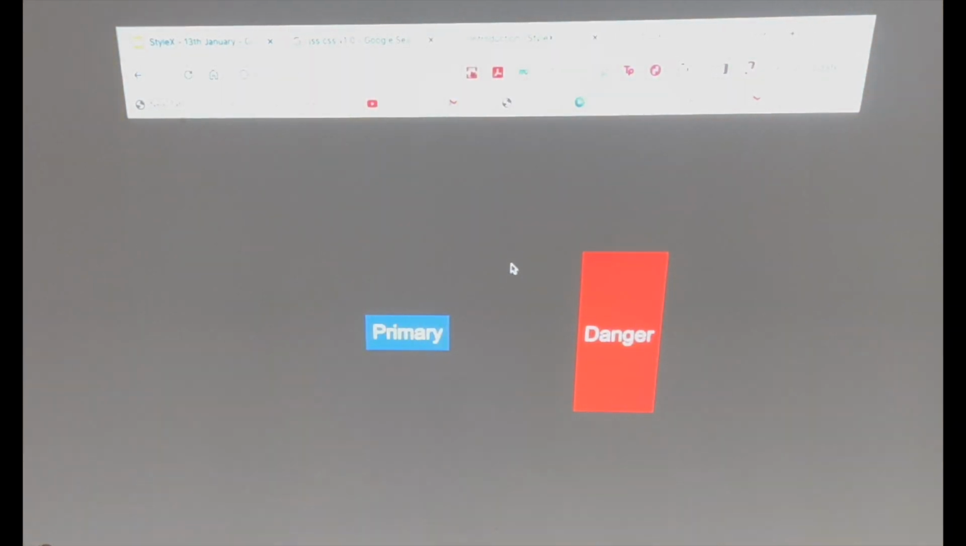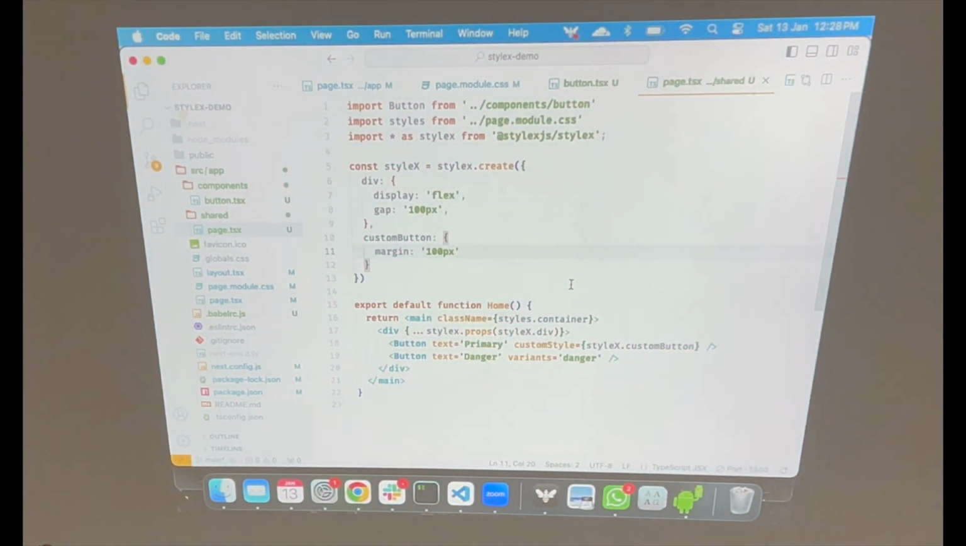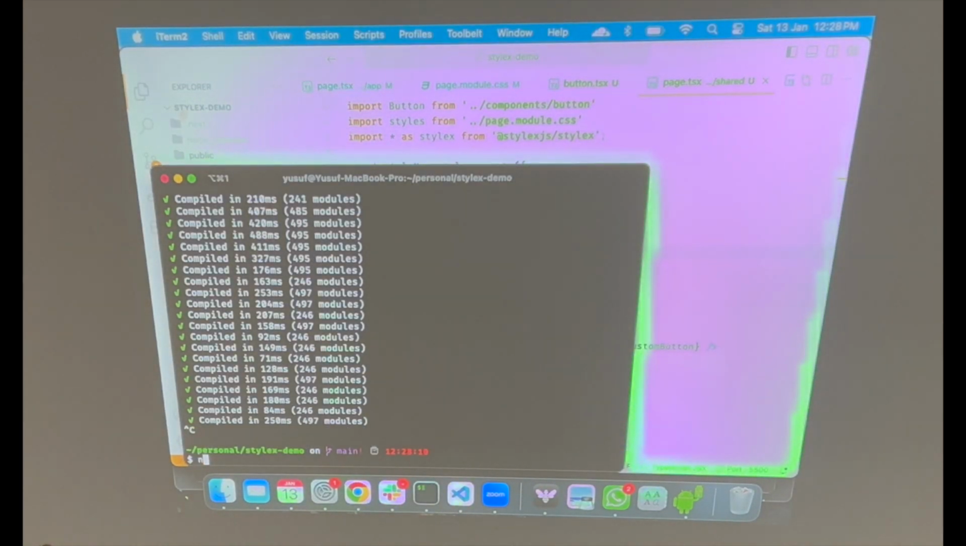Anyways, so that was about it. I think one last thing that I want to show you is how this whole thing bundles. I'll quickly stop this. I'll run the bundler.